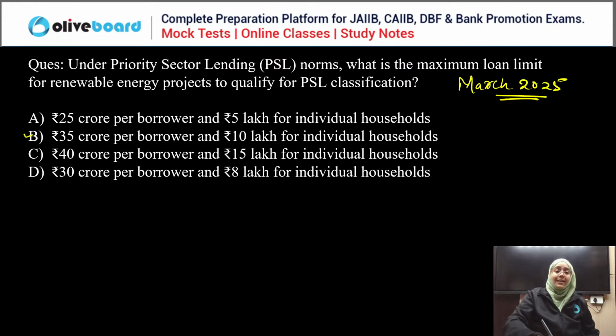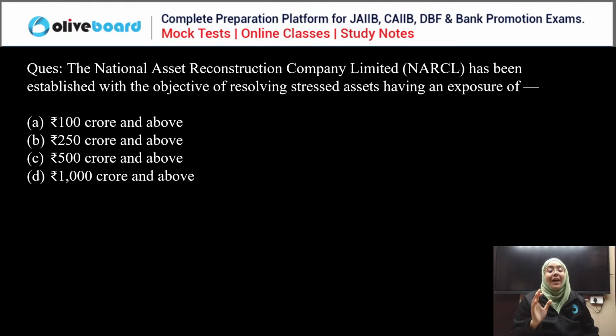Yes. Correct answer is B. Yes, 35 crores per borrower and 10 lakh for individual household. Okay. Now next question. Please answer this question.